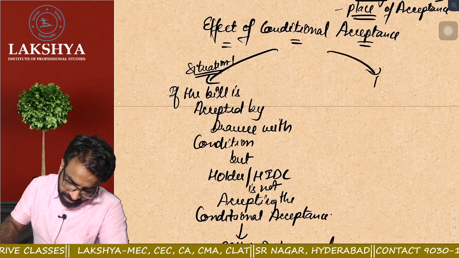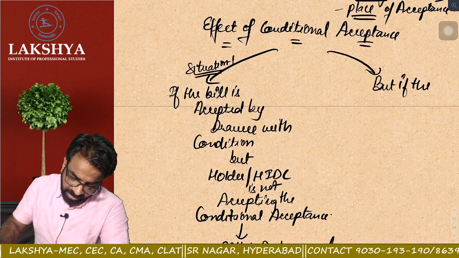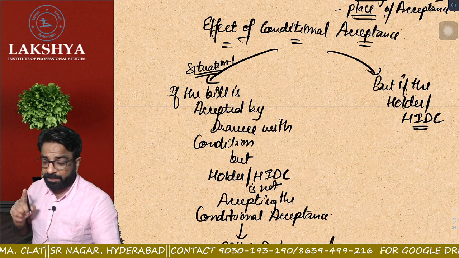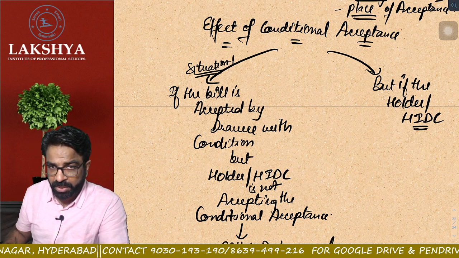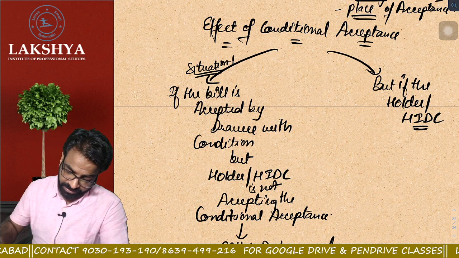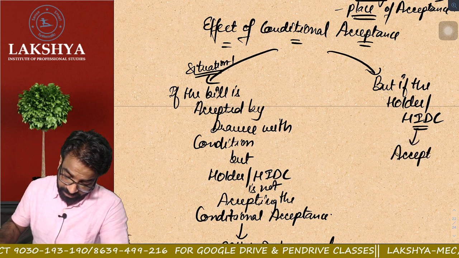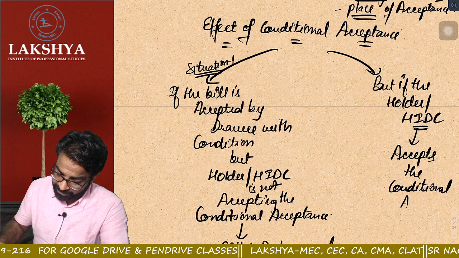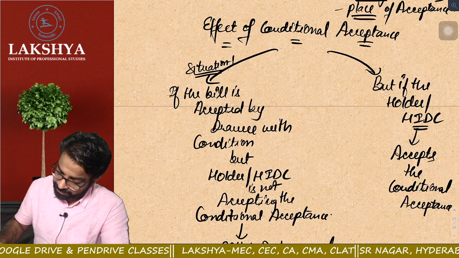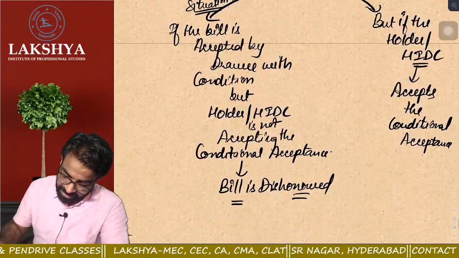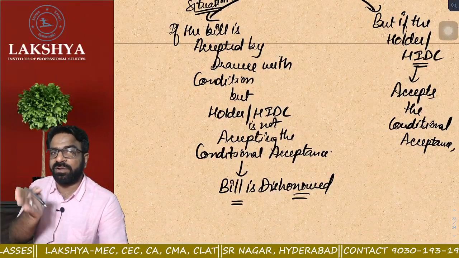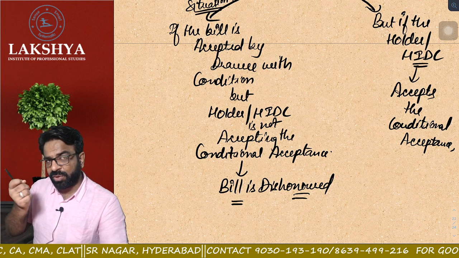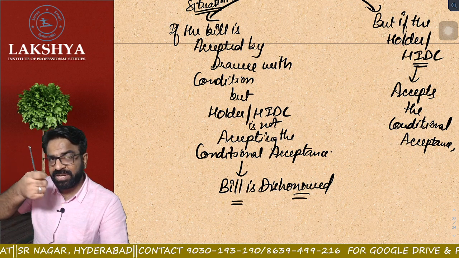But if the holder or holder in due course accepts the conditional acceptance, remember one thing, I will explain this with an example. If the holder or holder in due course accepts the conditional acceptance, then the holder in due course has accepted the conditional acceptance of the drawee.